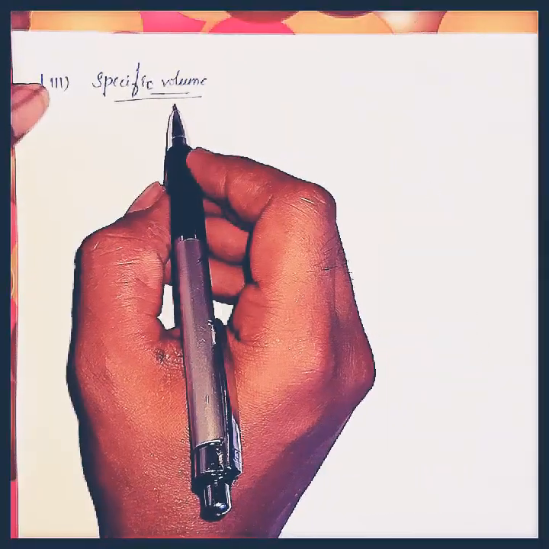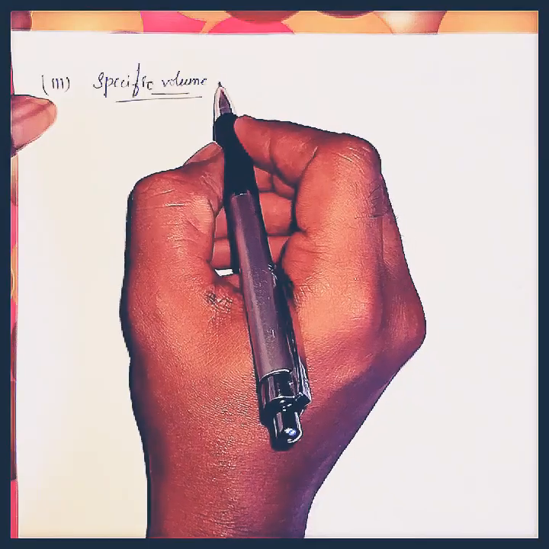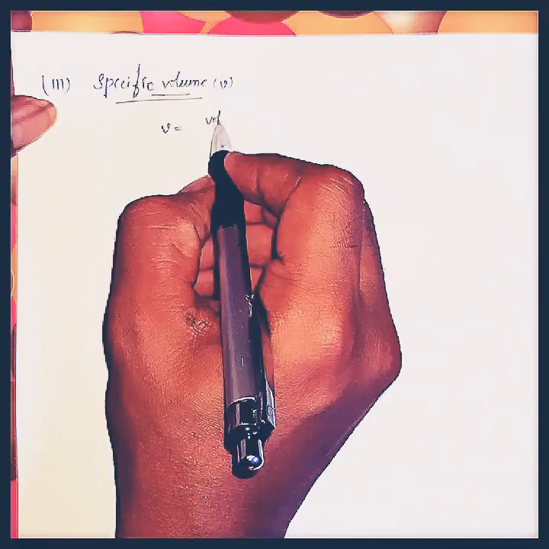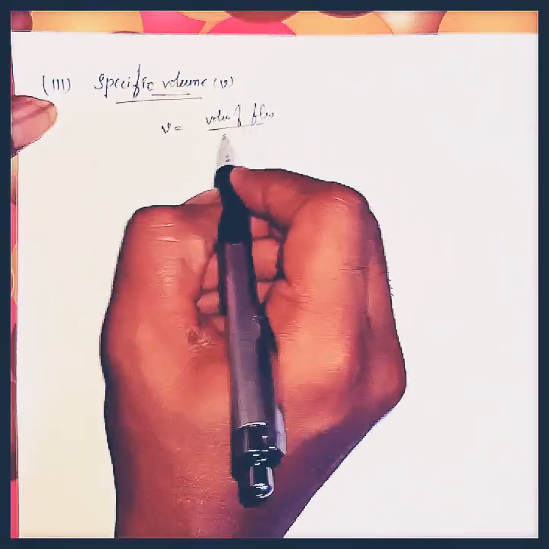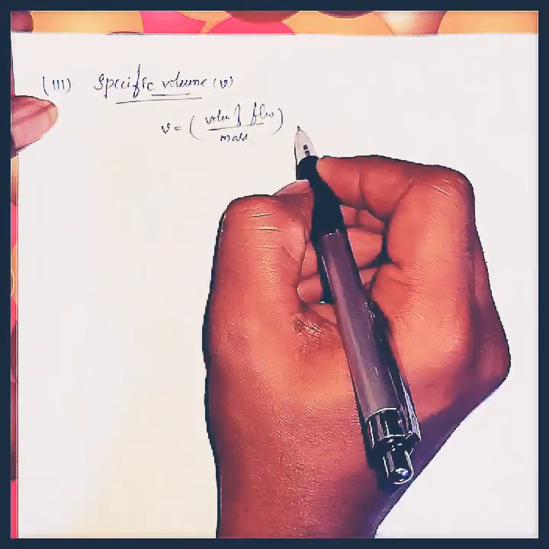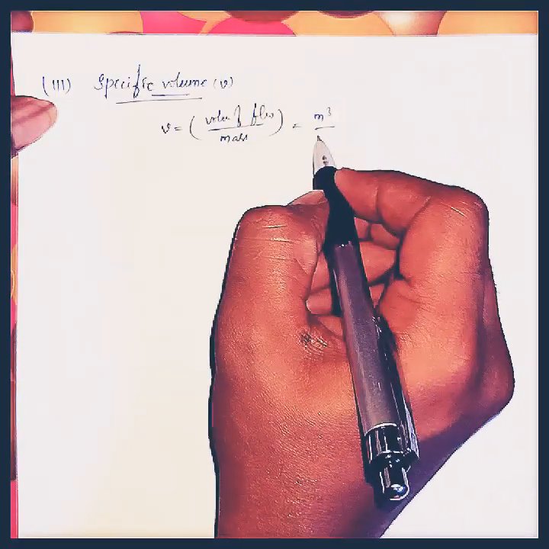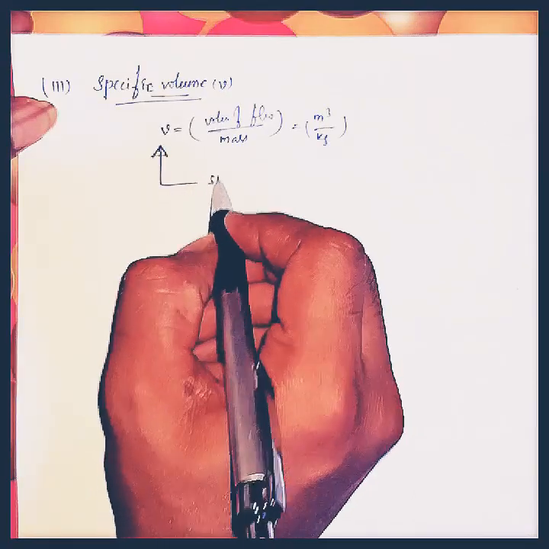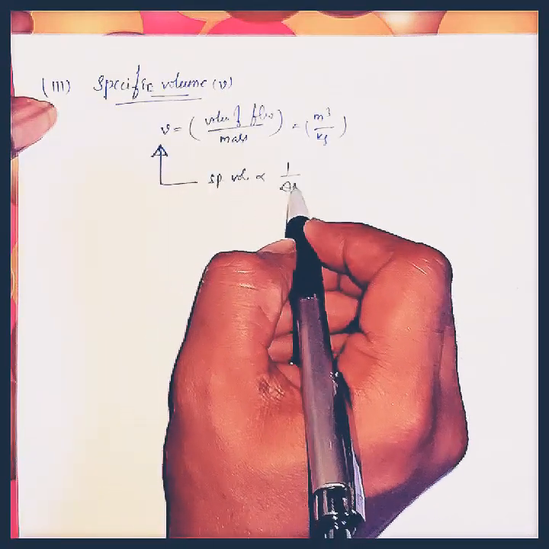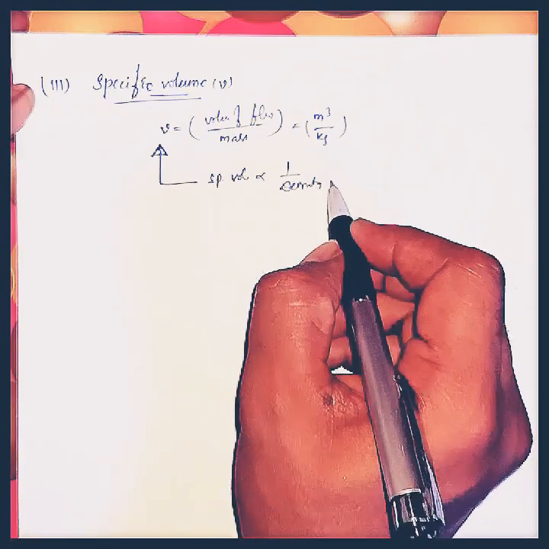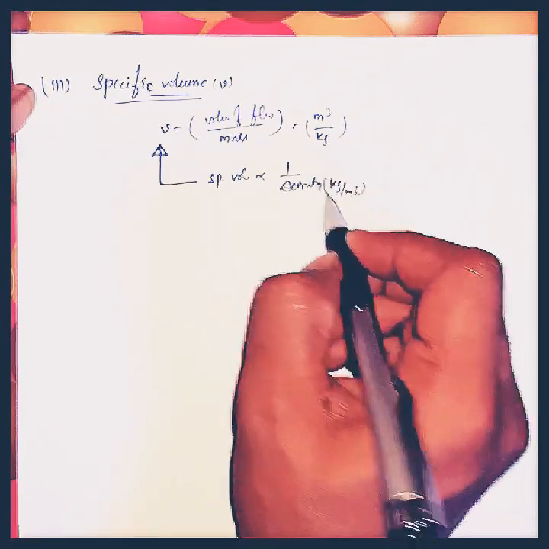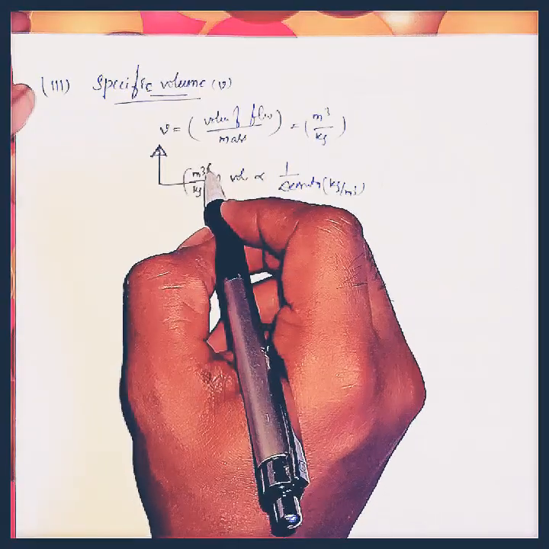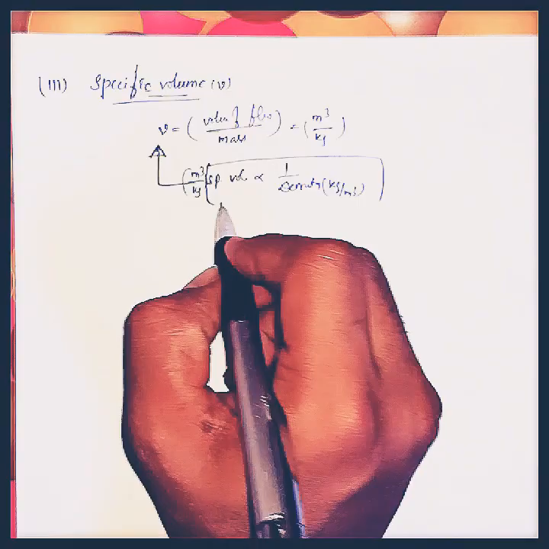And the next most important property is specific volume. We can denote it with a small v. Specific volume is nothing but the volume of fluid per unit mass, that is meter cubed per kg. We can see this specific volume is inverse to the density. Am I right? Density units are kg per meter cube, and for specific volume the units are meter cube per kg. So specific volume is the inverse of the density of the fluid.